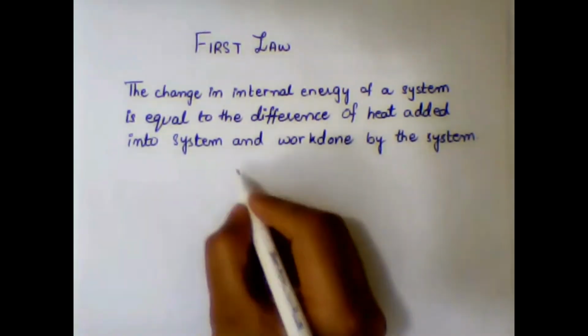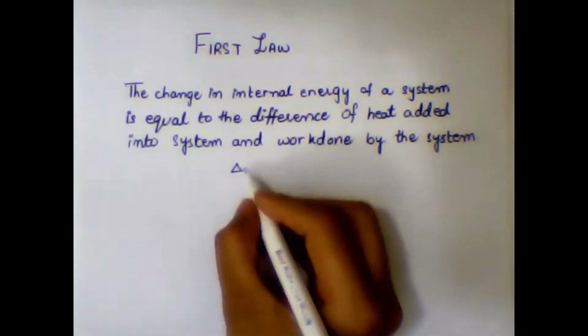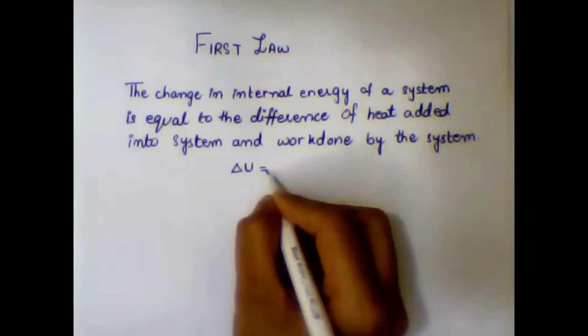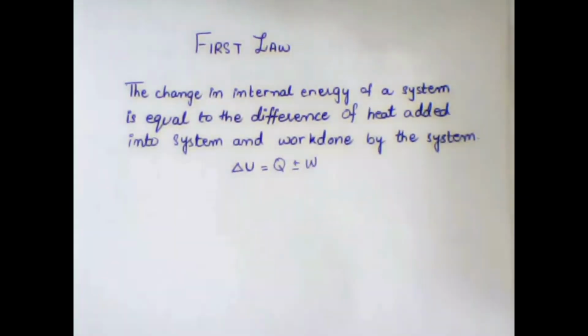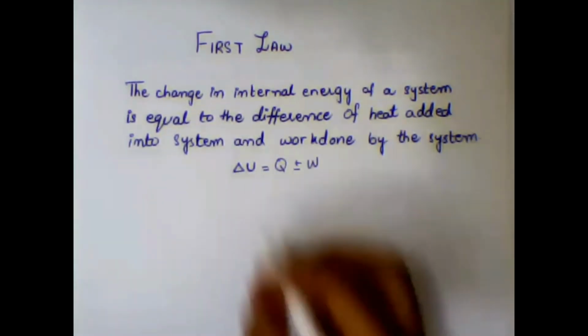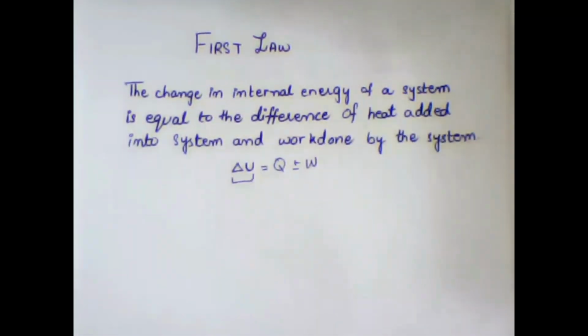So mathematically, we can write the first law of thermodynamics as delta U equals Q plus minus W. Alright, so here delta U means change in internal energy. Remember, internal energy is a state variable. Therefore, change in internal energy means change in the state of a system. Internal energy of the system can change by the exchange of heat energy or work done of a system, right?